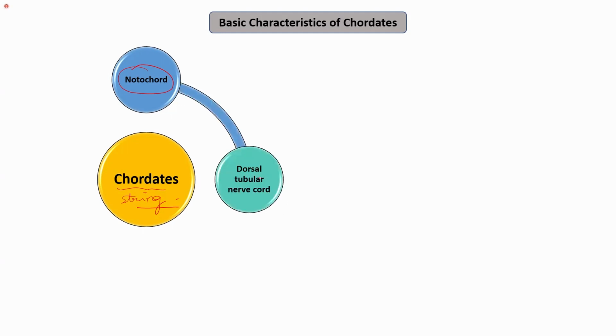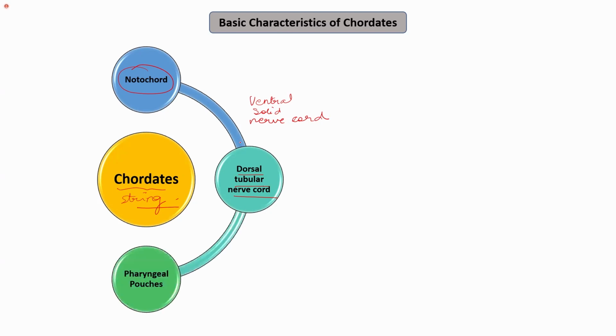The next important feature that we discussed was the dorsal tubular nerve cord. In the non-chordates, it was a ventral and solid nerve cord, while the chordates have a dorsal tubular nerve cord, which is present dorsally to the notochord. Then they have pharyngeal pouches, which in some cases form gill slits, or in some cases they are modified.